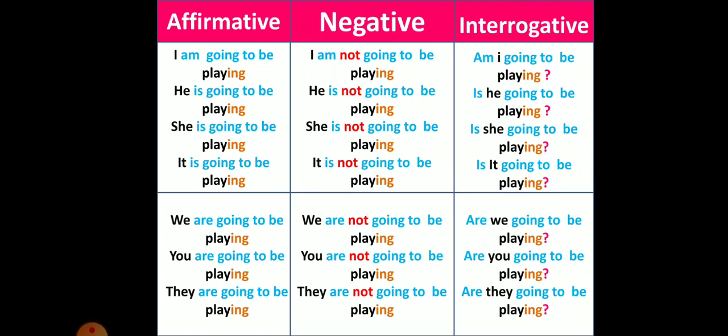For the negative form, I am not going to be playing. Here we add just not, okay? So we conjugate be and we add not and we keep going to be playing as it is. He is not going to be playing. She is not going to be playing. It is not going to be playing. So please repeat with me. We are not going to be playing. You are not going to be playing. They are not going to be playing.